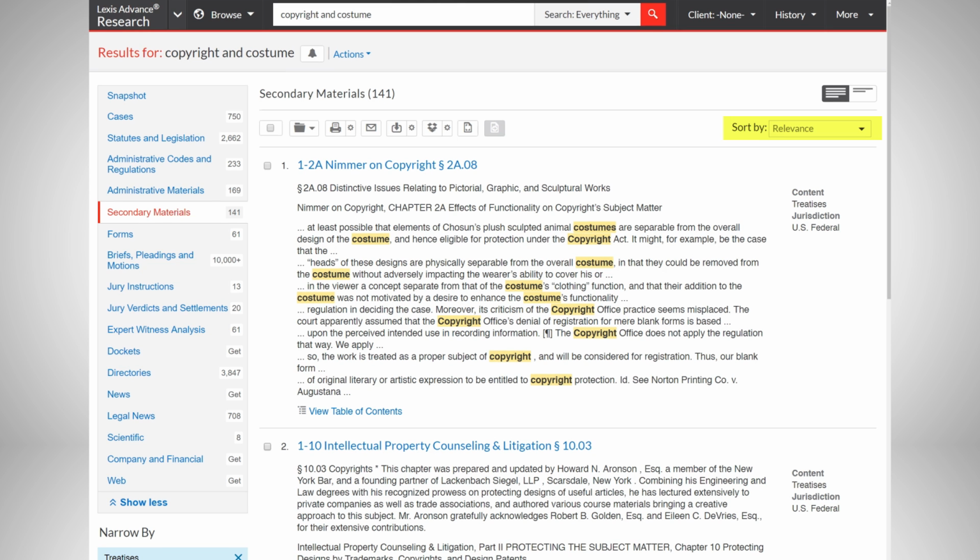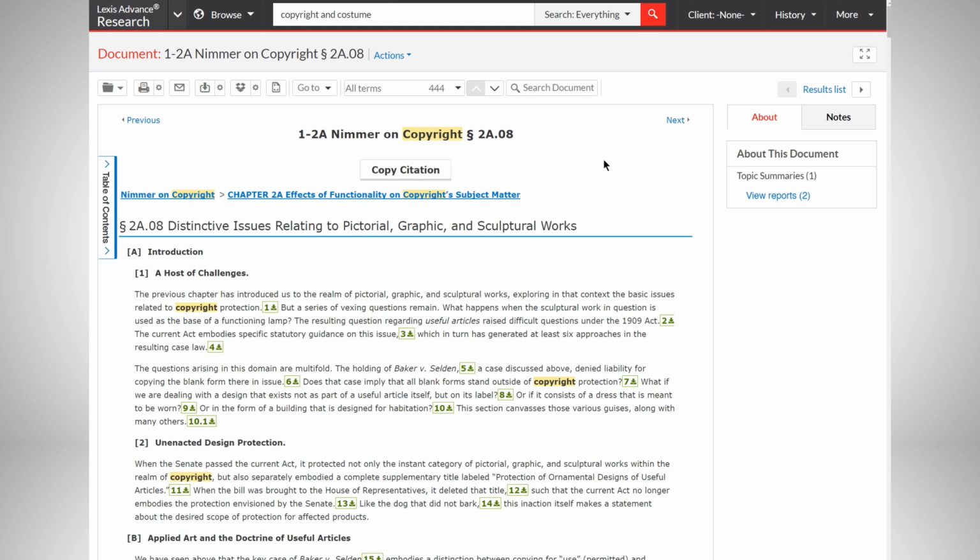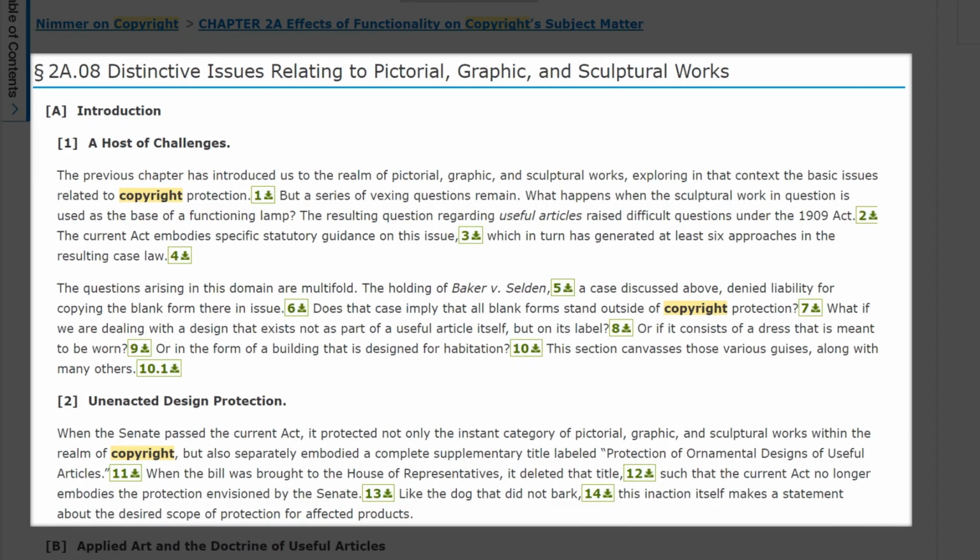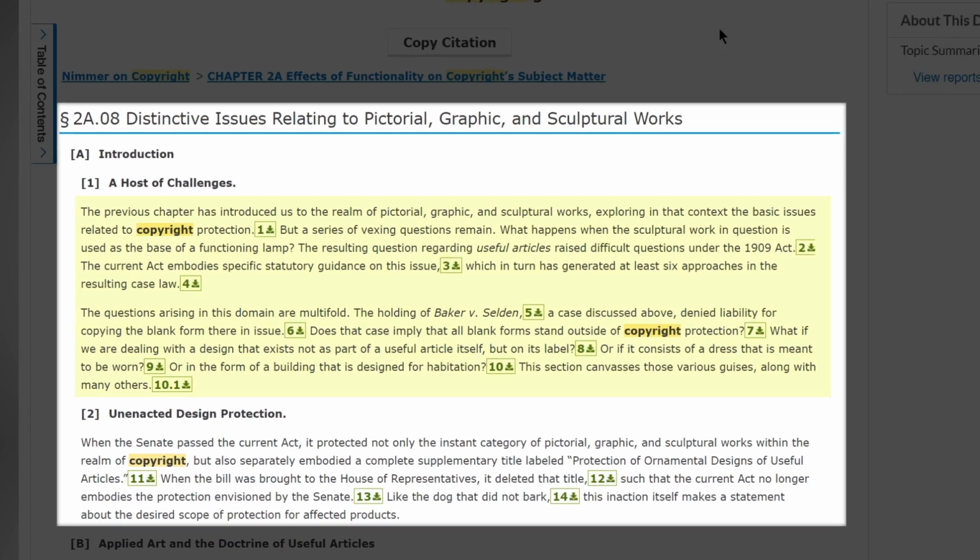The results are listed in order of relevance, and you can see that the first few documents are on point. Select the link for Nimmer on Copyright, Chapter 2A, Effects of Functionality on Copyright's Subject Matter, to explore this document. Open the treatise titled Distinctive Issues Relating to Pictorial, Graphic, and Sculptural Works. By looking at the first section, you can see that this chapter explains how copyright legislation and case law applies to various works of art.